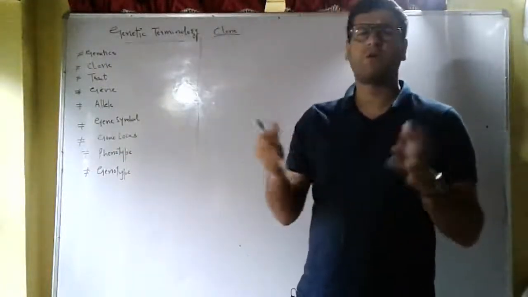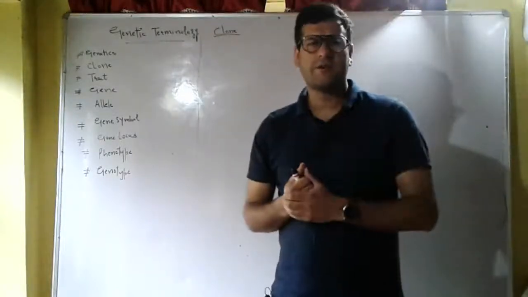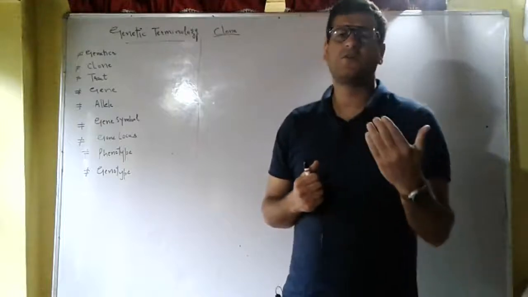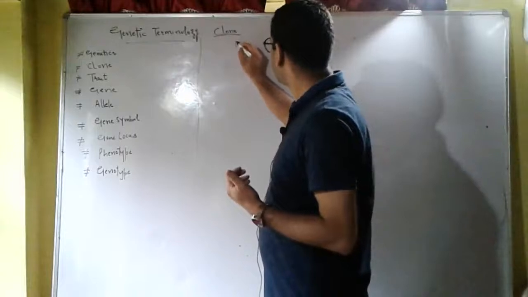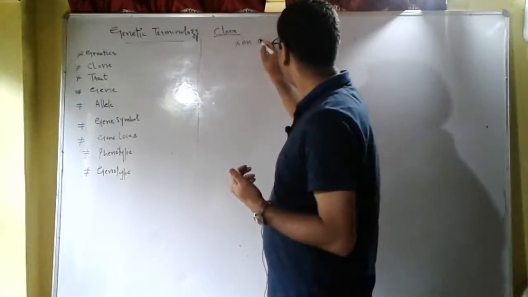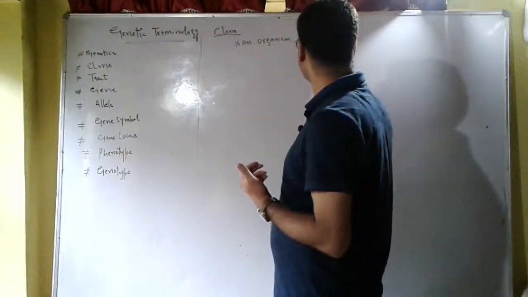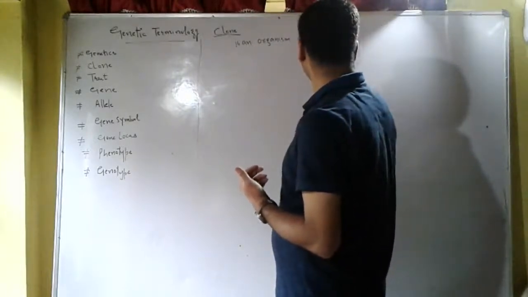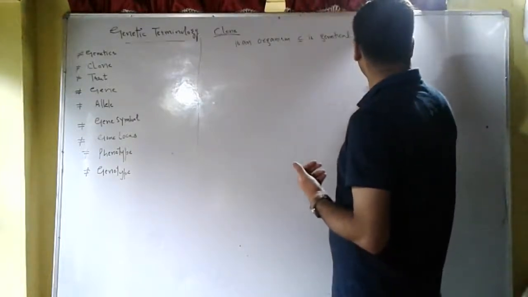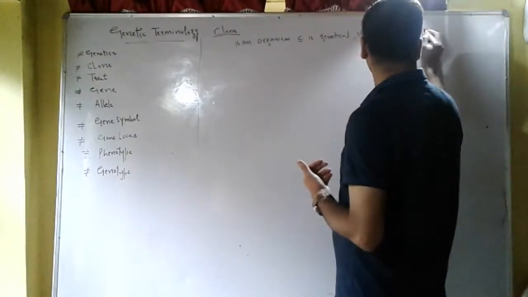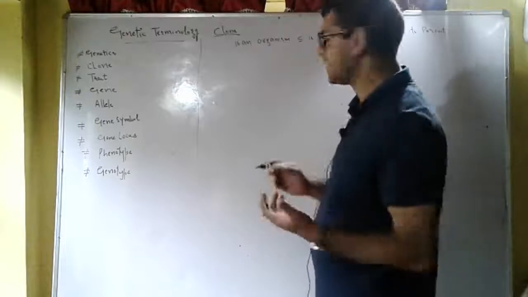We can say that it is a broader term. What is clone? Clone is an organism that is genetically identical to its parent. Clone is an organism which is genetically identical to its parent.